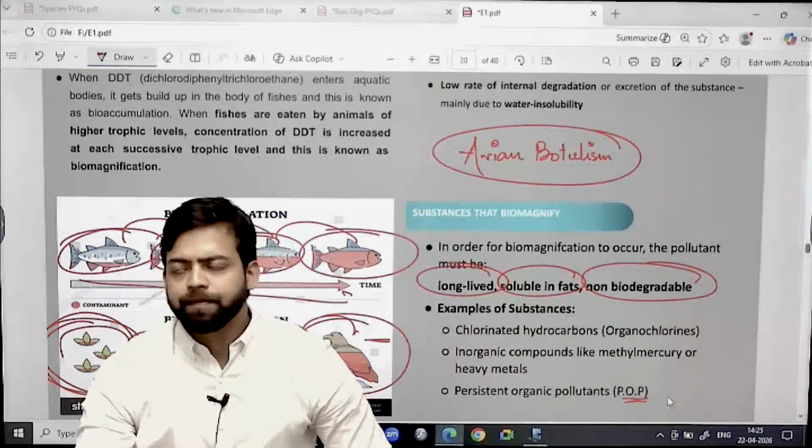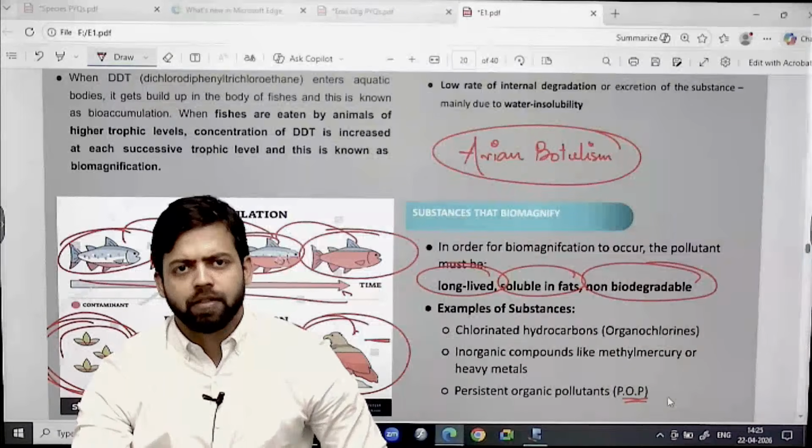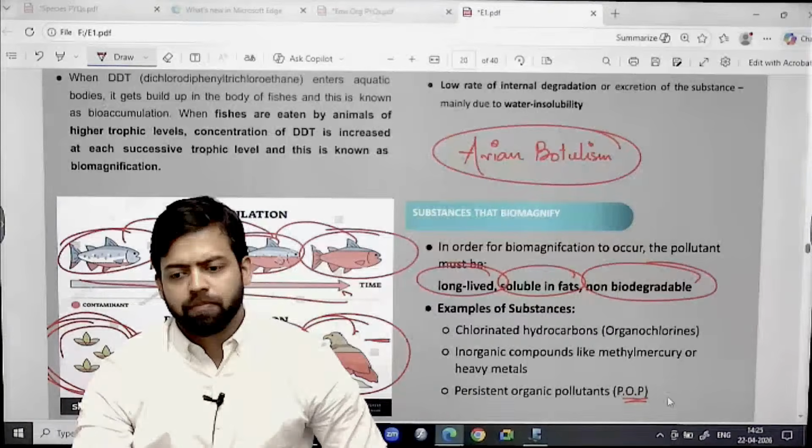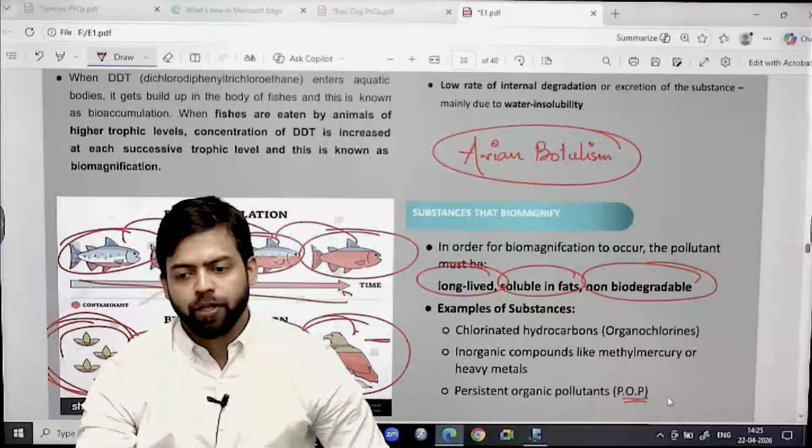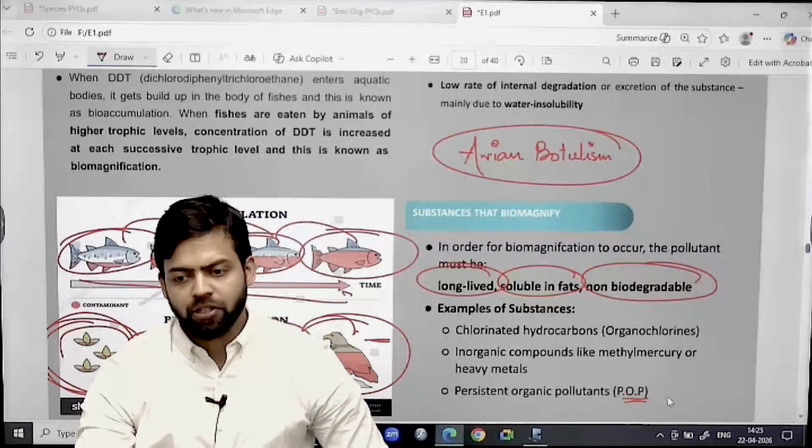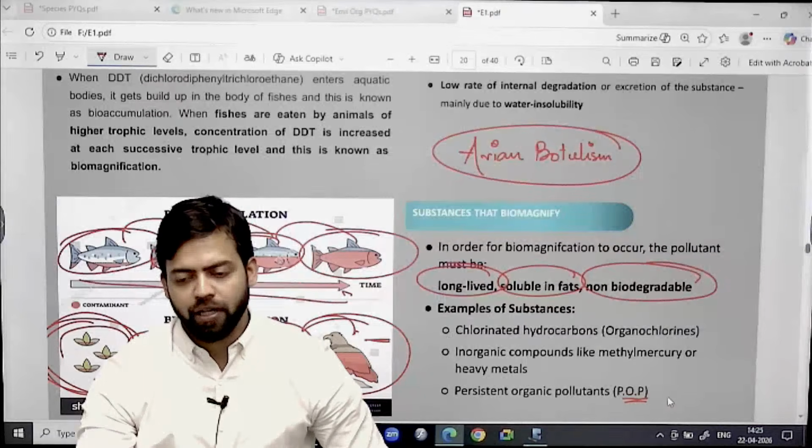For example, persistent organic pollutants, POPs. There is a convention related to this, persistent organic pollutants.